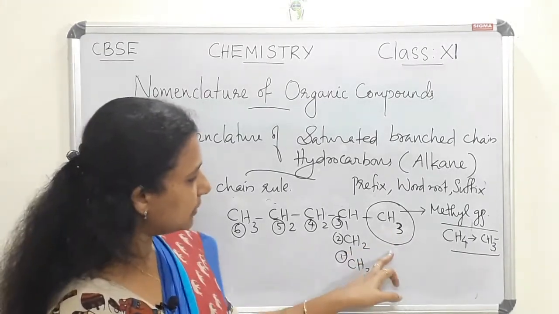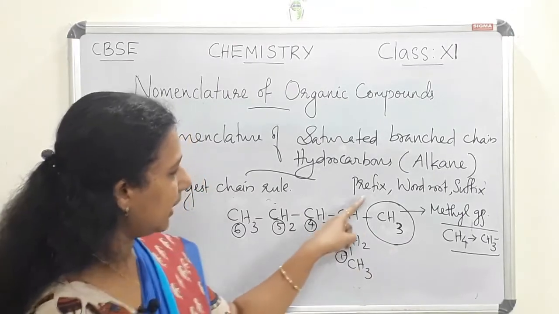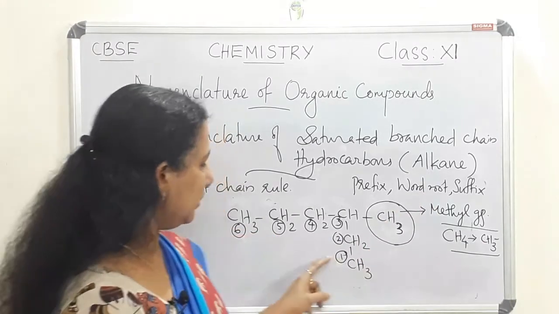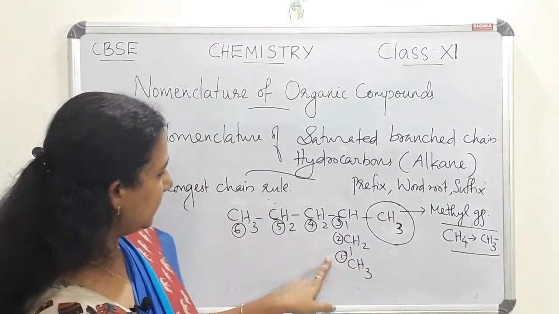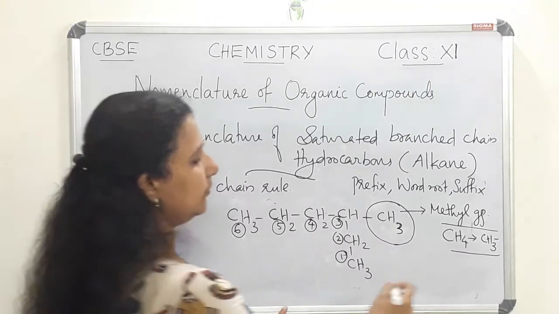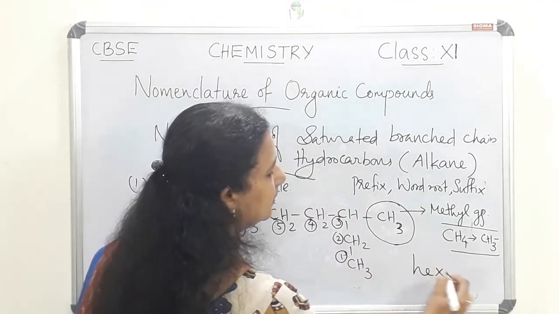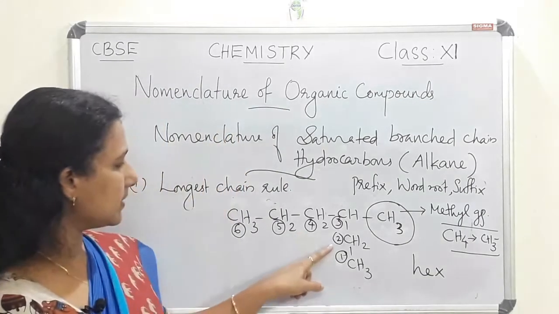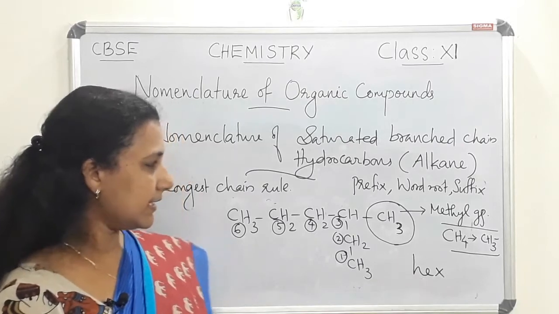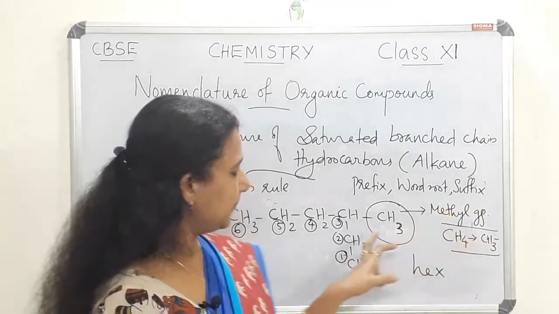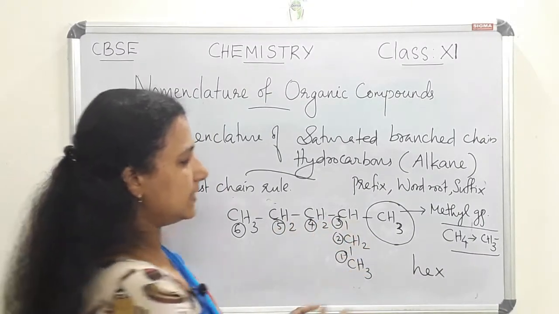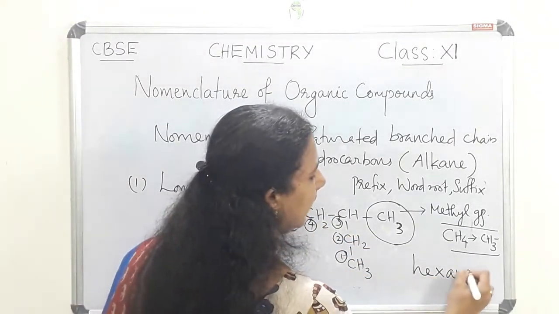So we are going to name this compound. First of all, we have to select the word root. Here the principal chain contains 6 carbon atoms, so the word root will be hex. And the suffix is, since it contains single bonds between carbon atoms, ANE. So the suffix is ANE.